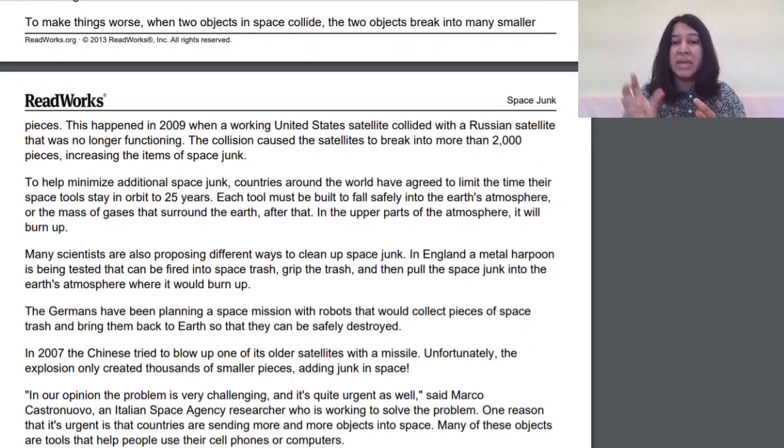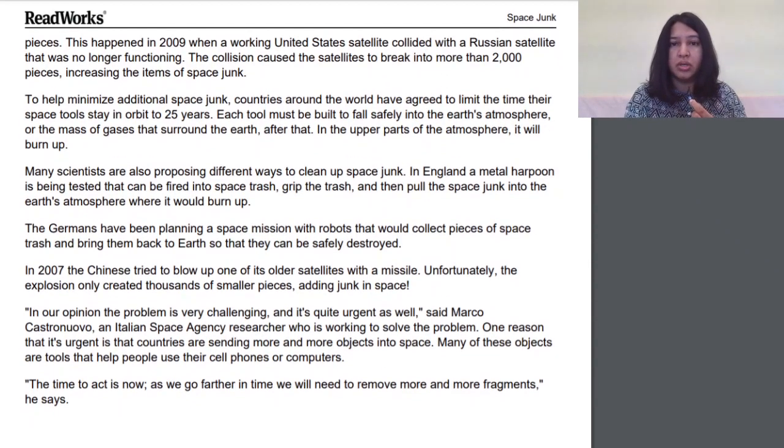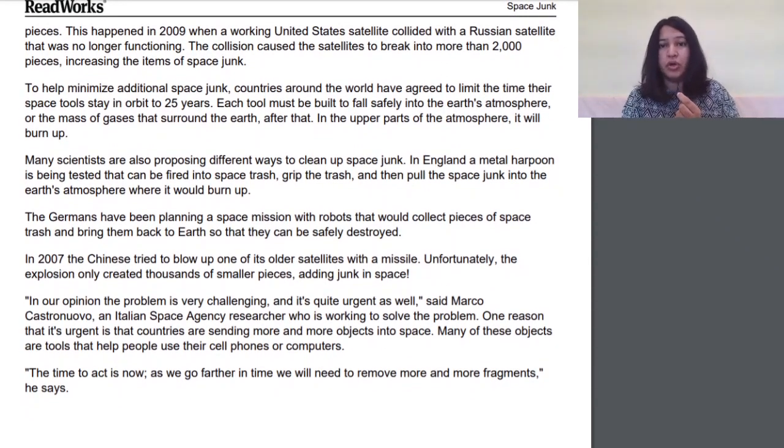To help minimize additional space junk, countries around the world have agreed to limit the time their space tools stay in orbit to 25 years. Each tool must be built to fall safely into the Earth's atmosphere or the mass of gases that surround the Earth.